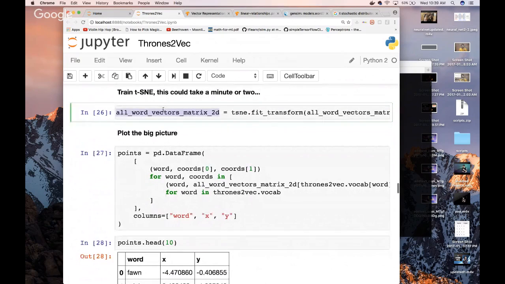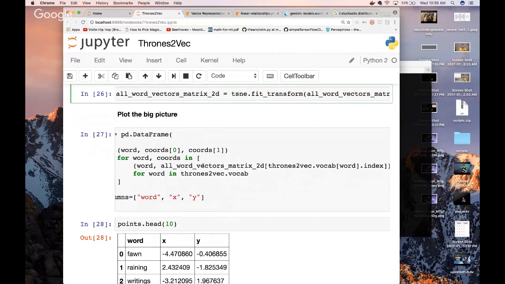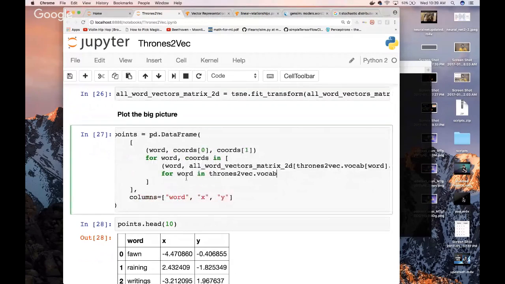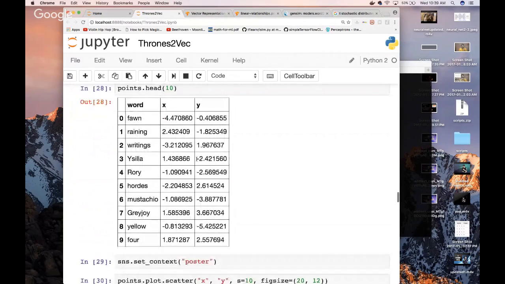So it's going to create this word vector. It's a 2D matrix, right? So this is one gigantic matrix, and it's got the plots on the points with it. Okay, so then we're going to plot what we've got. What do I mean by plot? Well, we want to plot it in 2D space. So for every word we have in that vocab, we want to have 3 columns: the word, the x coordinate, and the y coordinate. Now, how does it get these coordinates?